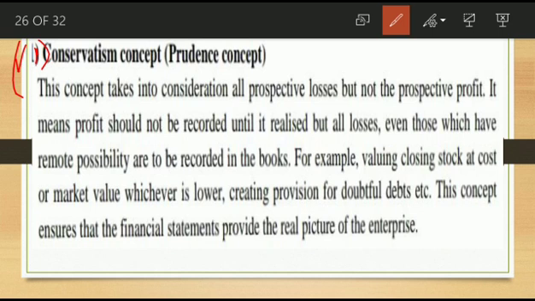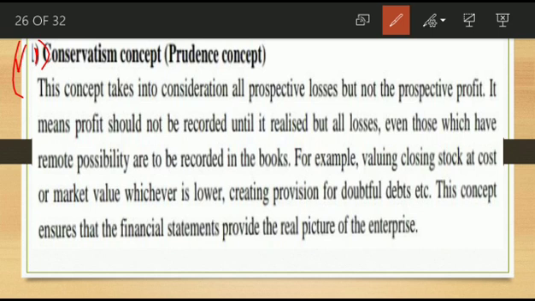For example, valuing the closing stock at the cost or market value, whichever is lower, and creating the provision for doubtful debts, etc. This ensures that financial statements provide the real picture of the enterprise. Here, what is the conservatism concept?